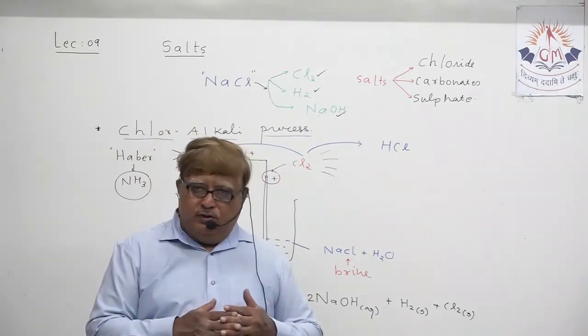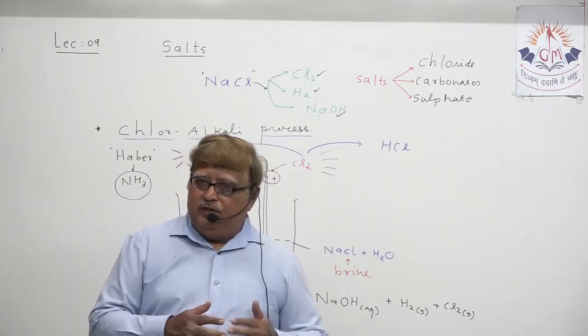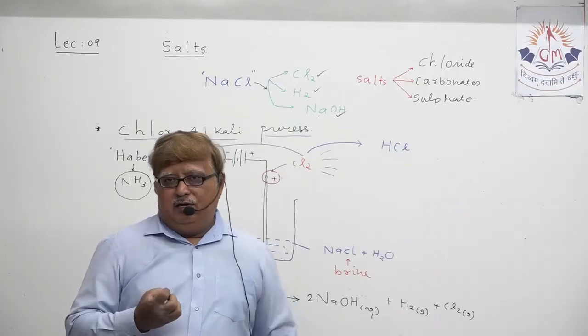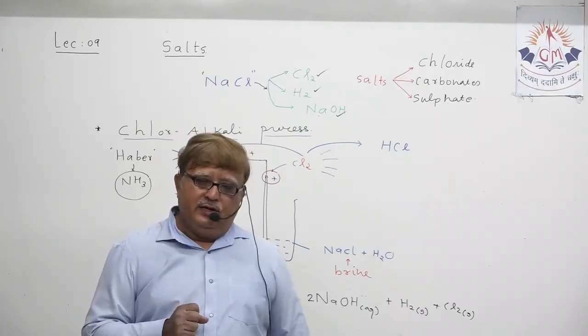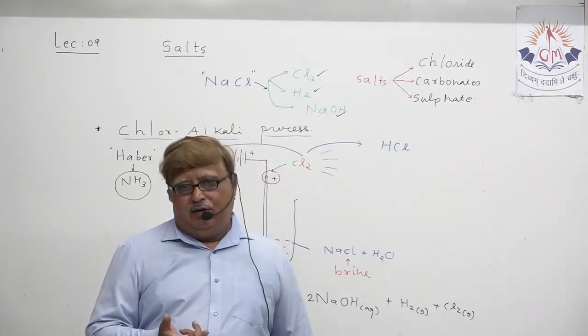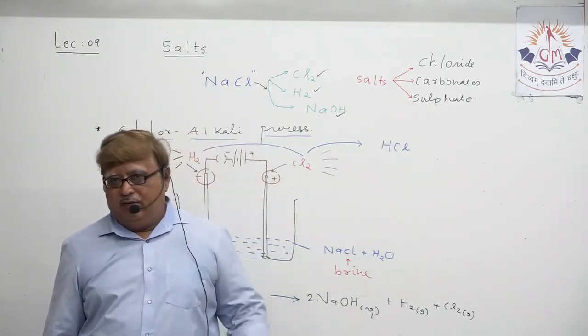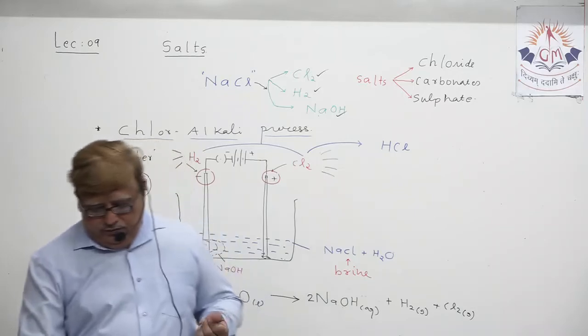To bleach means, you understood? When you speak the word bleach, that means you are decolorizing it. So that is the utilization of sodium hydroxide for production of that bleaching liquid which we know.